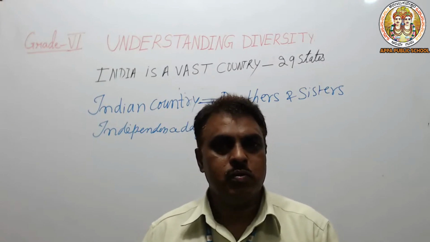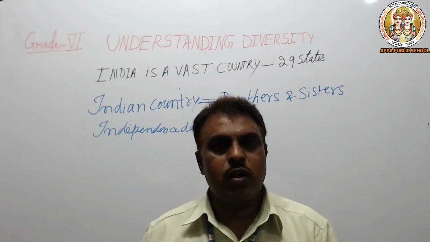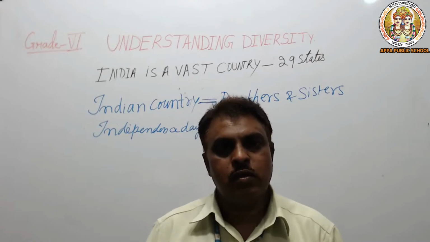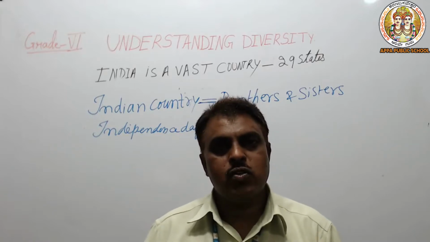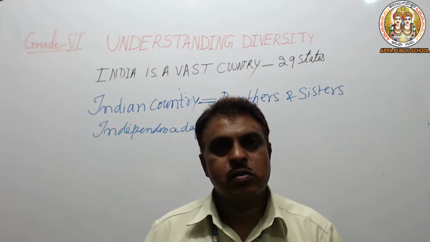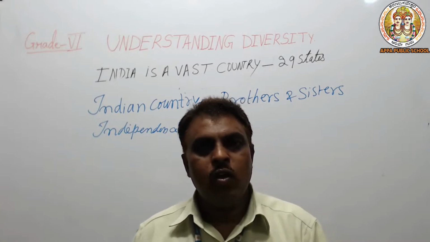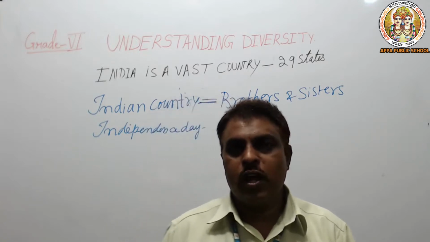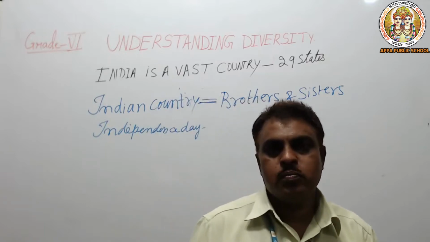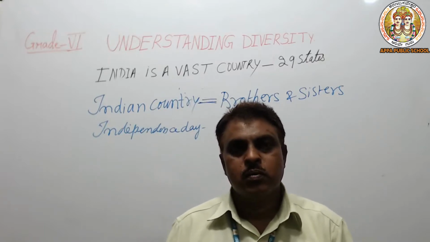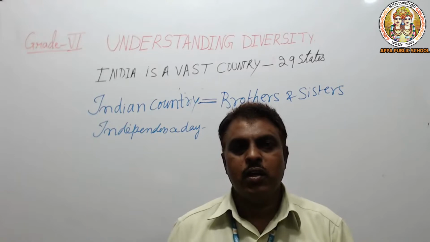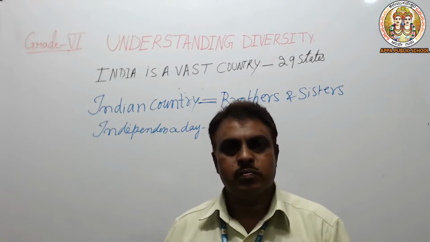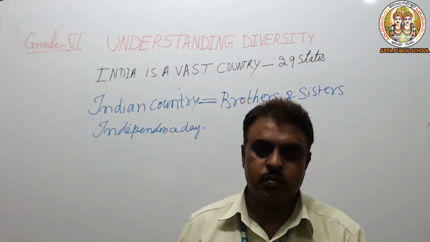Strongly she believed. At a small age only, she became a nun. She did not get married. She came to India on the way from Yugoslavia. When she came to India, she landed in West Bengal, that is Calcutta.